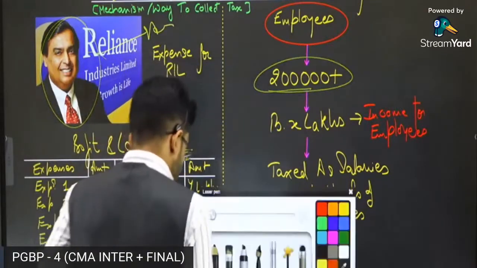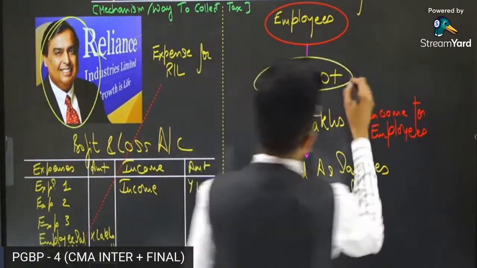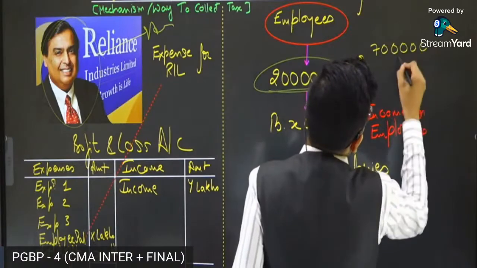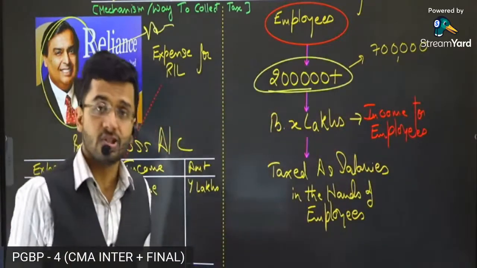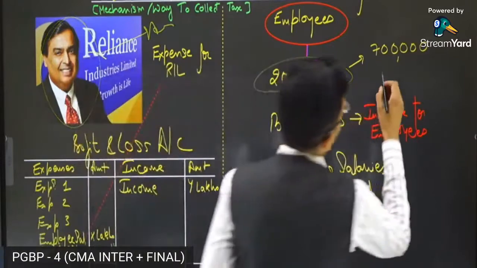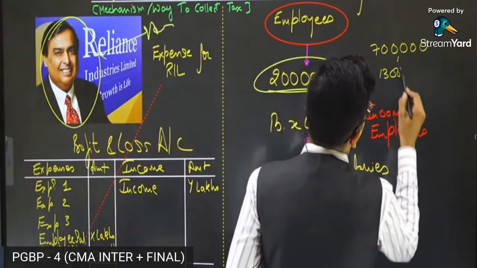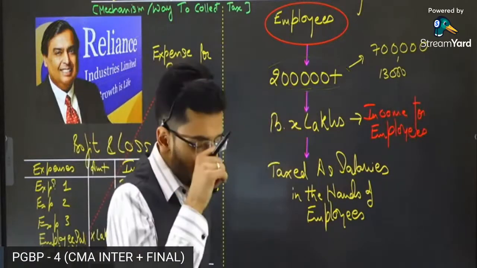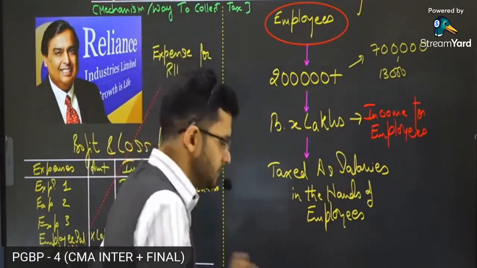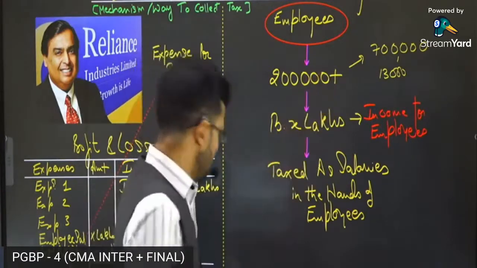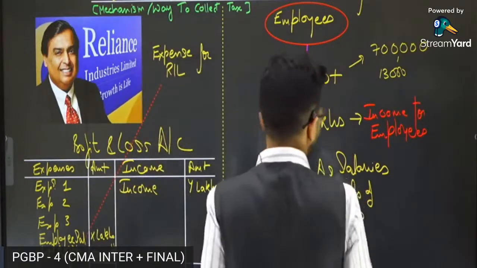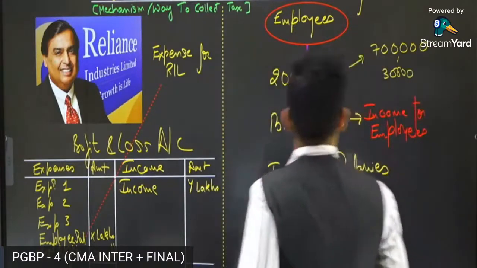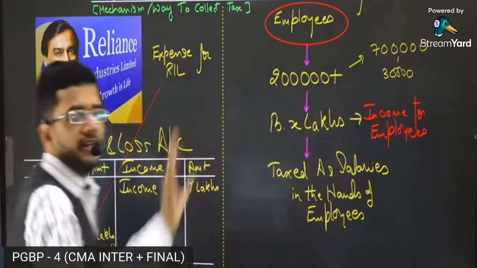I'll give you an example. Suppose one of the employees of Reliance Industries Limited is having a salary of 7 lakh rupees. If we calculate the taxes which are due, suppose the taxes calculated is 13,000 rupees. Suppose, I've not seen the calculation, I'm just taking a rough figure. Okay, let's increase the amount a little bit for rounding consideration, the income tax to be paid by this employee is 30,000 rupees. 30,000 rupees is the tax which this employee has to pay to Government of India, right?